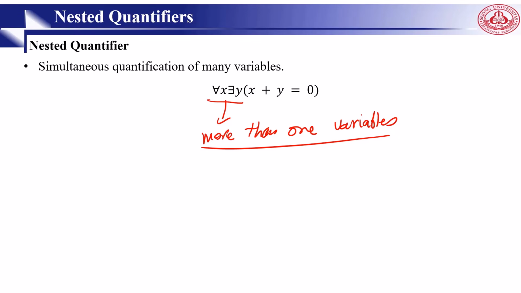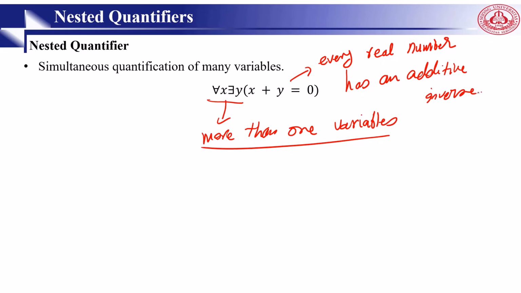We can say every real number has an additive inverse. What does it mean? 5 plus minus 5 equals 0.